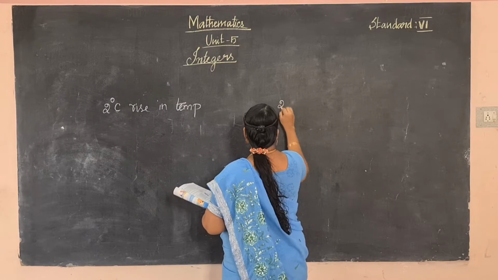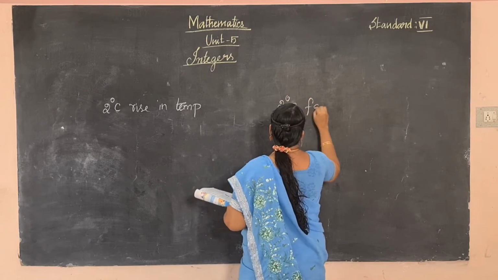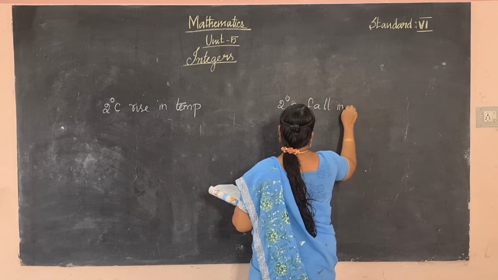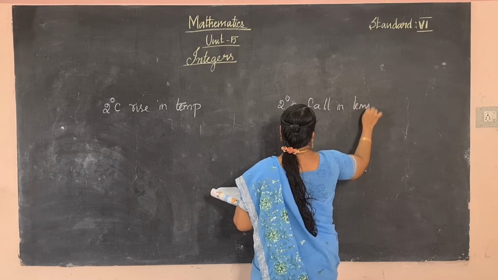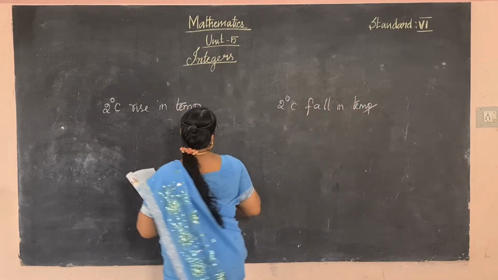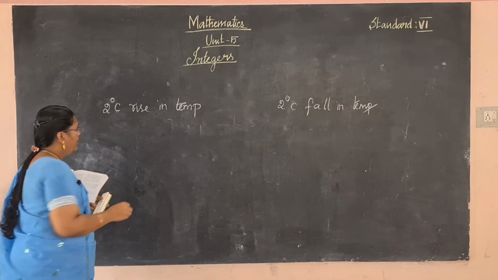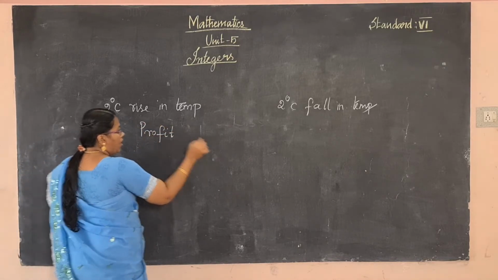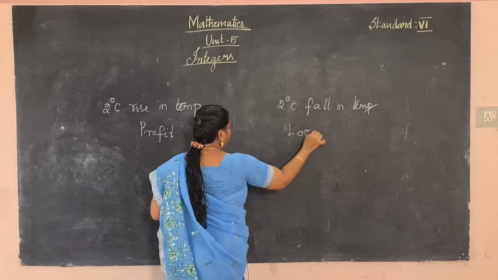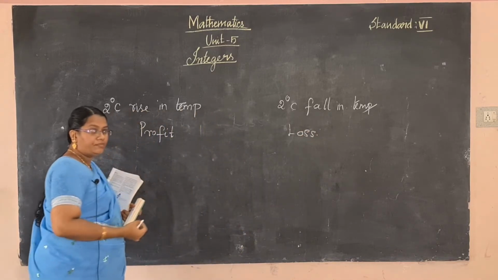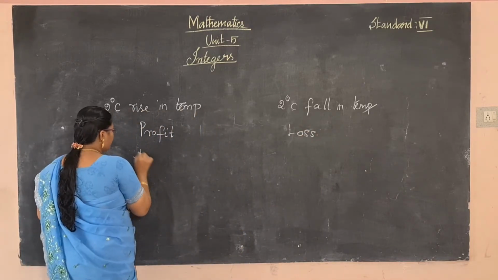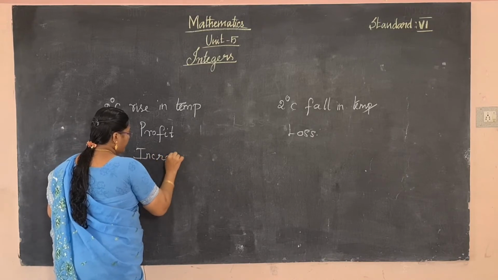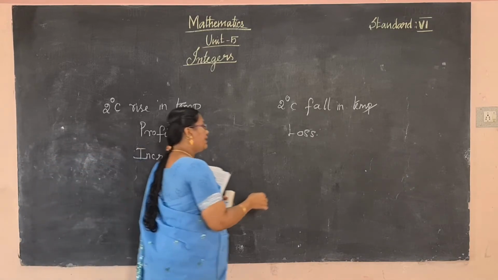Okay, so 2 degrees Celsius fall in temperature. Okay, fall in temperature. And then profit, loss. Okay, and then increase, decrease.